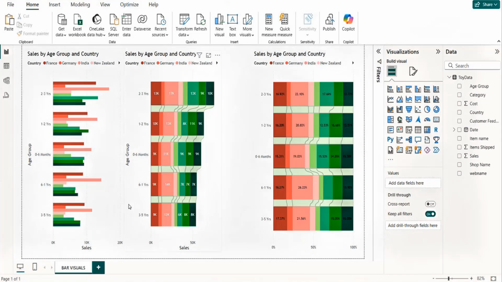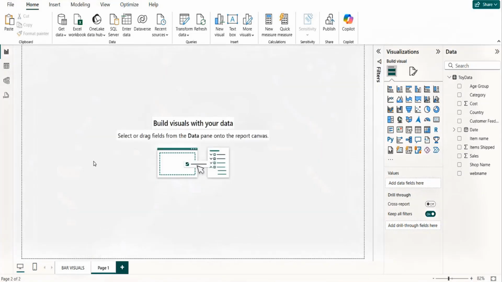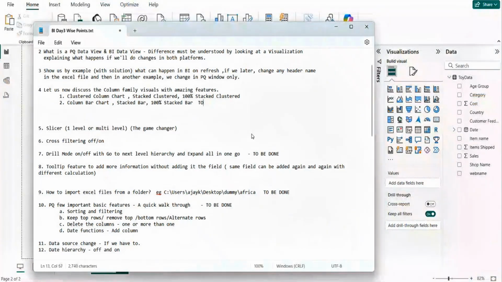And now let's go and talk about the next thing. Let me save the file. So what else is left? So this is done. We have done this today.